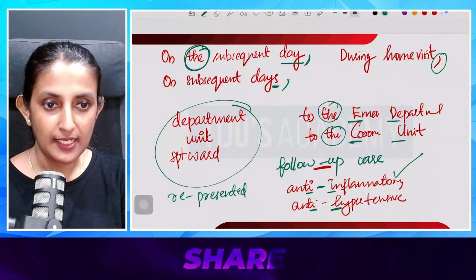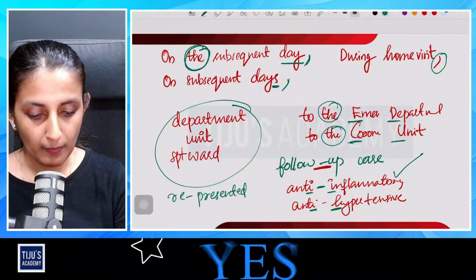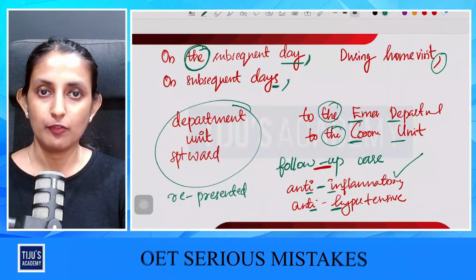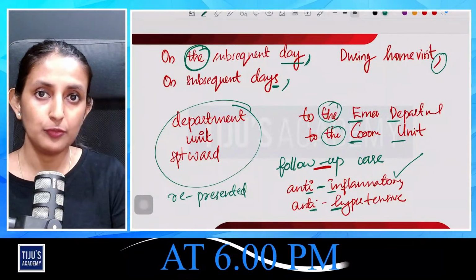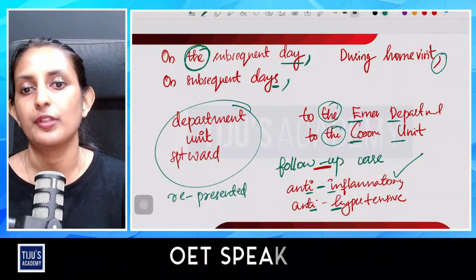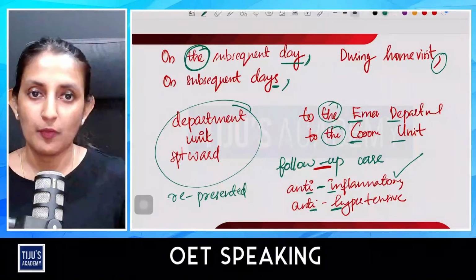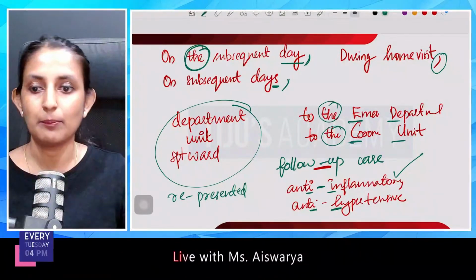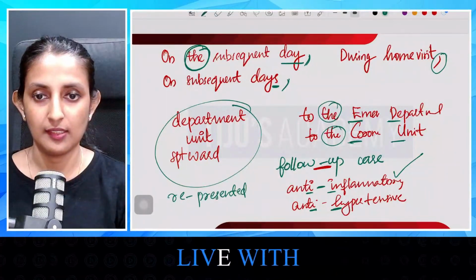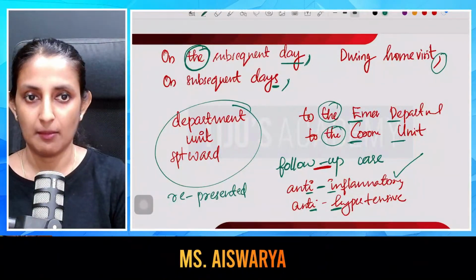So these are the areas where we need to use commas and hyphens in an OET letter. And if you are having confusion regarding the use of hyphens, if it is provided in the case note, simply follow that. That is our suggestion. If it is provided in the case note like this, then simply follow the hyphen format. Try to write using the word as it is given in the case note.